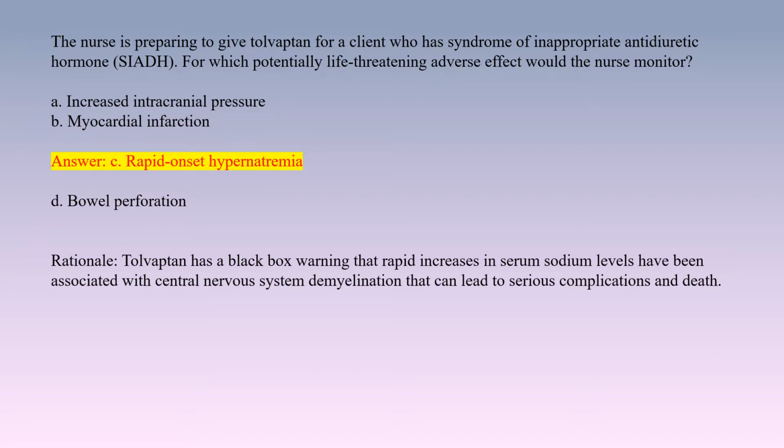Answer. C. Rapid onset hypernatremia. Rationale. Tolvaptan has a black box warning that rapid increases in serum sodium levels have been associated with central nervous system demyelination that can lead to serious complications and death.